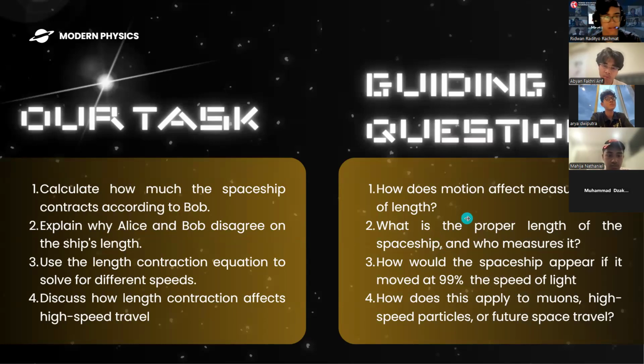Yeah, and these are our tasks. We have four tasks and four guiding questions that talk about the POV of Alice and Bob and how they disagree on the ship's length. And we also calculate the length contraction of the ship itself when looking from two points of view. And there's also a case study, and the guiding questions will be answered in the next slide.